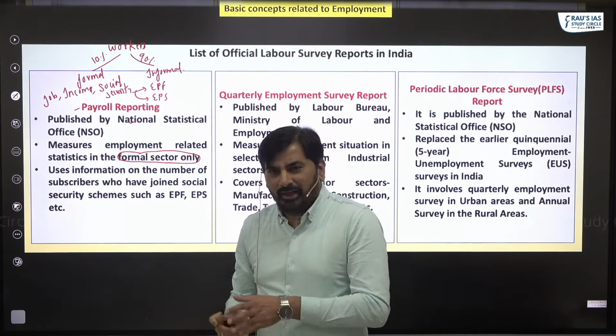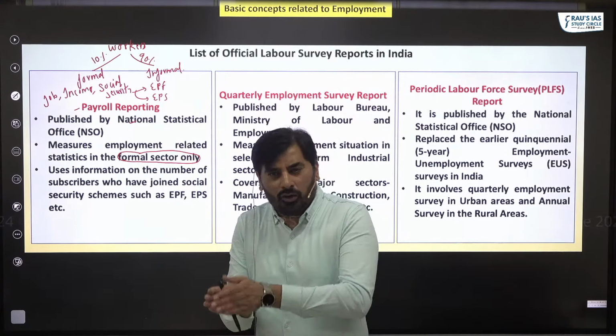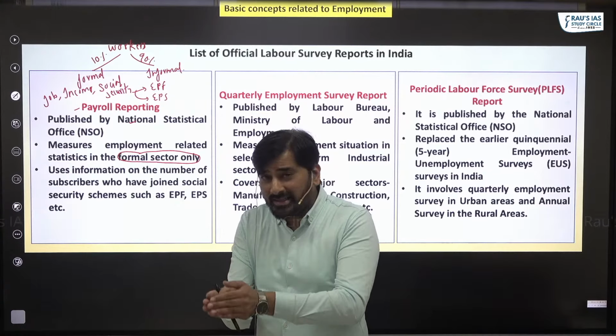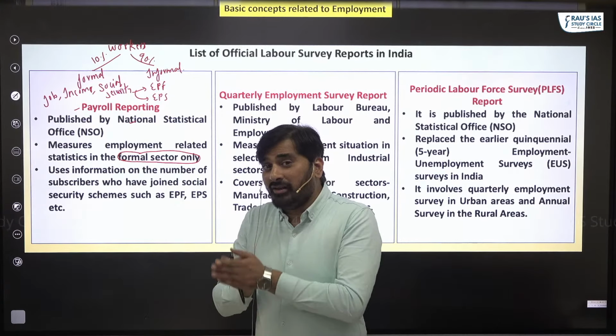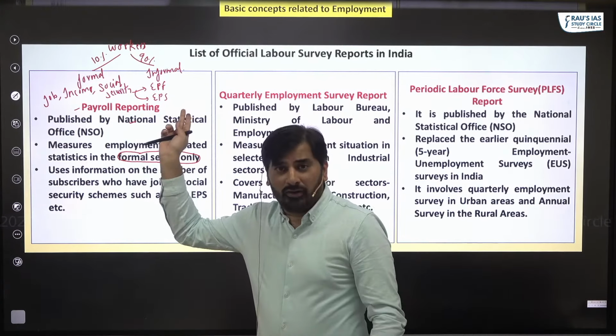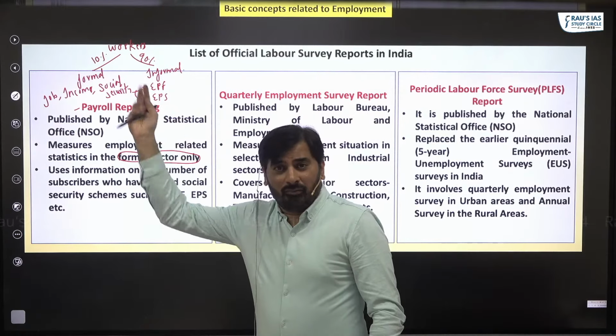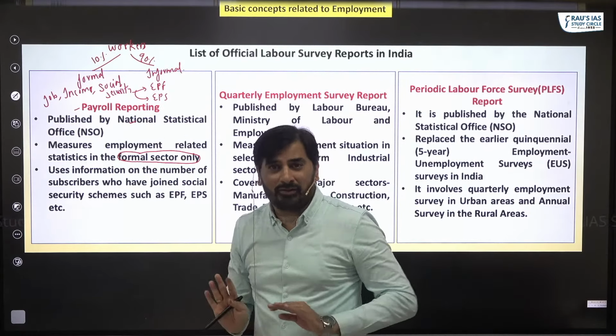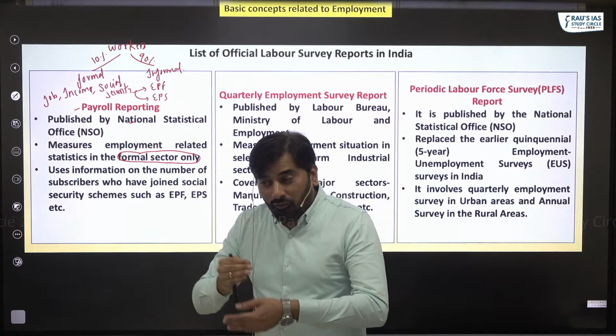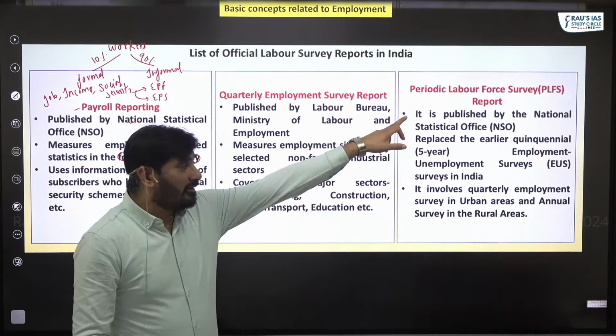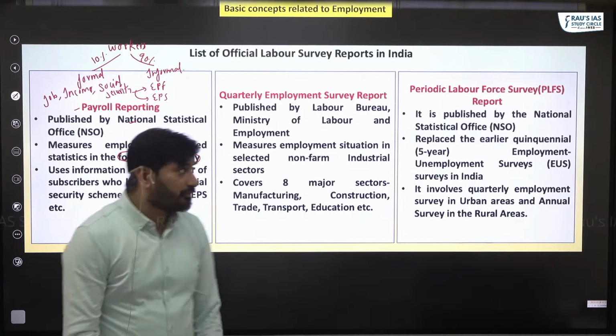Now, can I say that one of the fundamental flaws of payroll reporting is that it does not measure employment of the informal workers, in particular when informal workers constitute 90% of the workers? For that, we have this PLFS. We'll come to that.